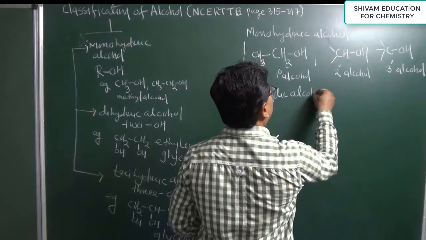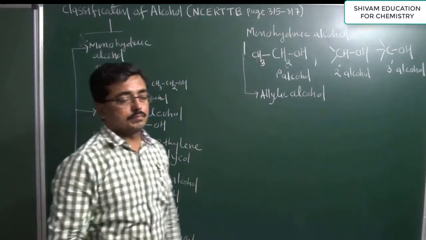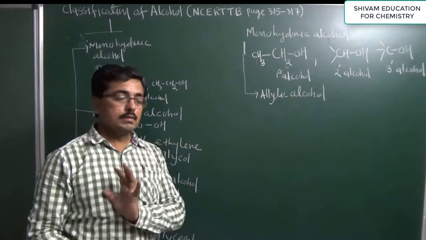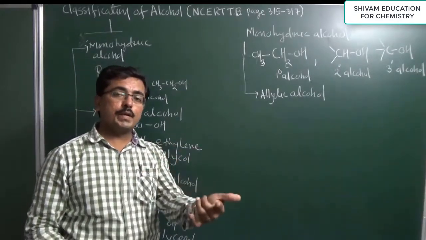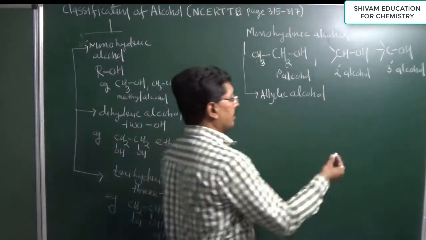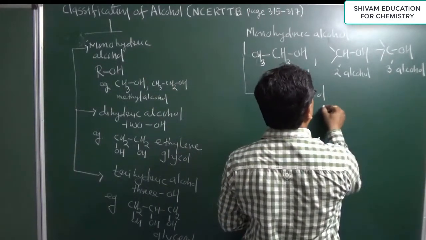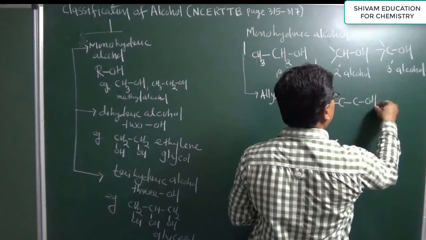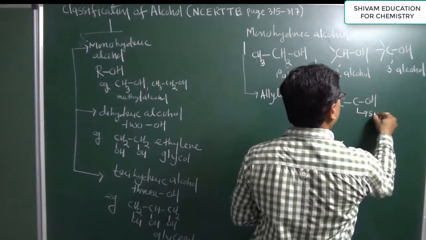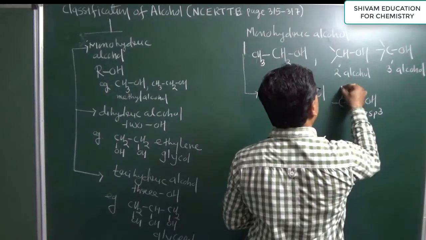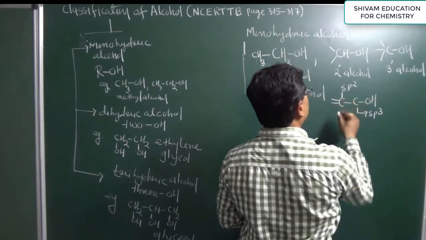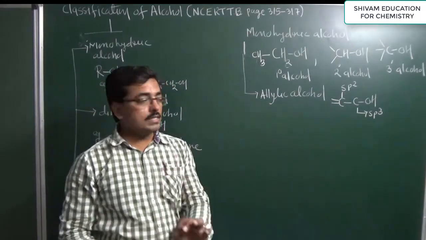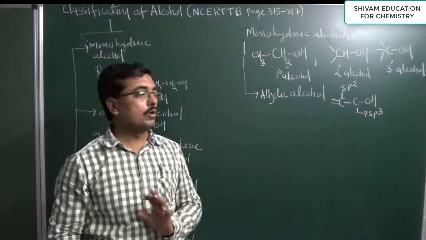In allylic alcohol, it is observed that the hydroxyl group containing carbon is attached to an sp2 hybrid carbon, or we can write it this way: the carbon with the hydroxyl group is an sp3 hybrid carbon atom, and this sp3 hybrid carbon atom is attached to an sp2 hybrid carbon. That is known as allylic alcohol.